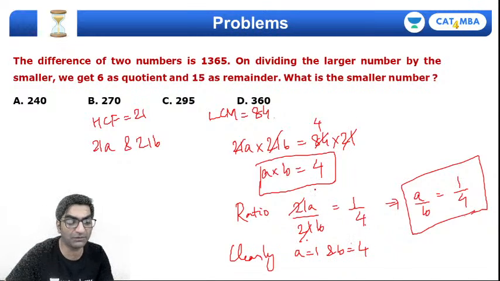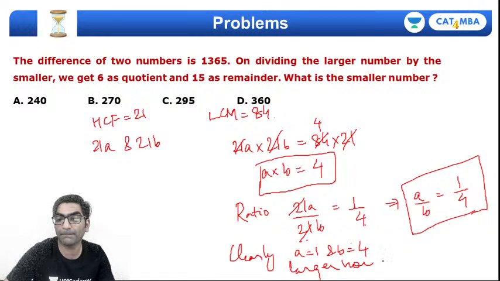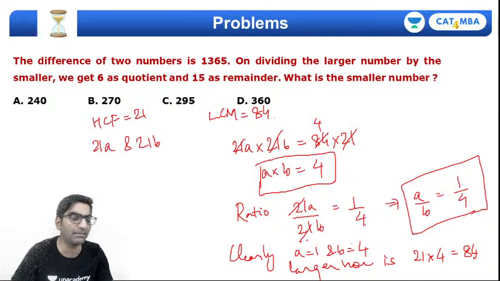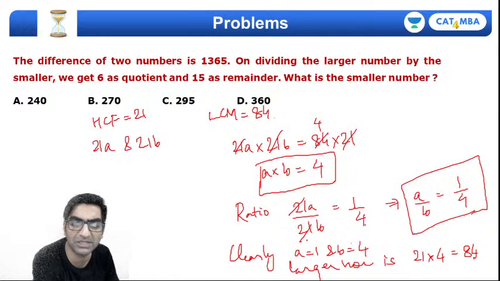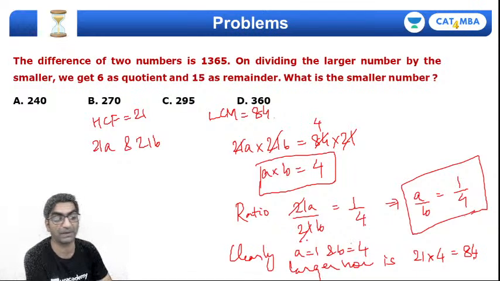But you asked the question: find the larger number. So the larger number will be 21B. So the larger number is 21 into B. That's 21 into 4, 84. तो आंसर तो सेम ही आ रहा है. मैंने पूरा आंसर मेंशन नहीं किया था वहां पे, but I did say A and B are going to be 1 and 4 respectively, and if B is 4 then the number itself will be 21 times 4, so it will become 84. Does that make sense? ये बात समझ में आई?